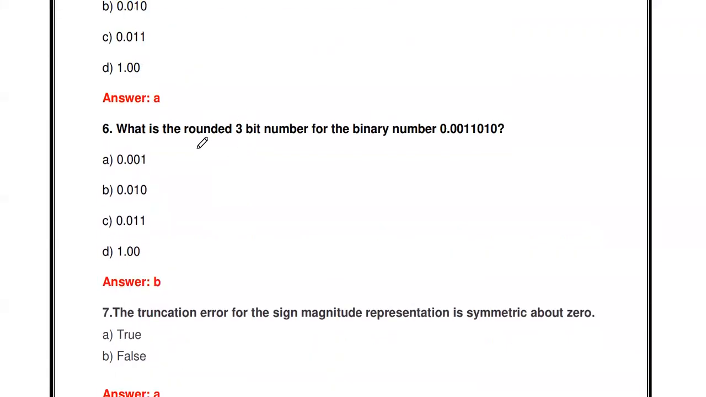Then what is the rounded 3-bit number for the same 0.0011? In the process of rounding, first you keep the 3 bits and we have to check the 4th bit.